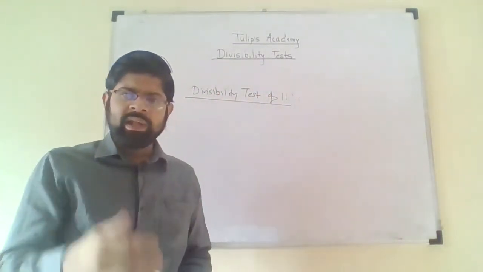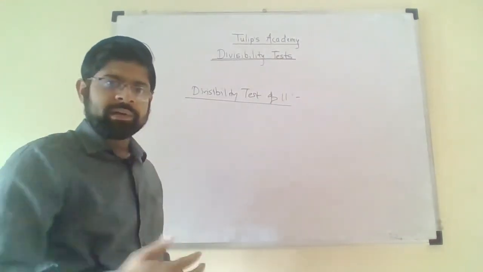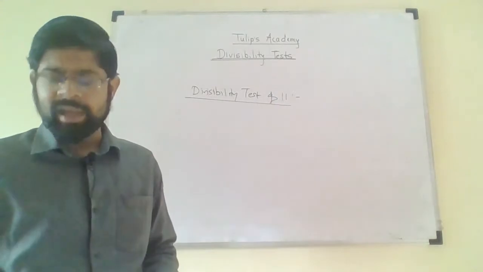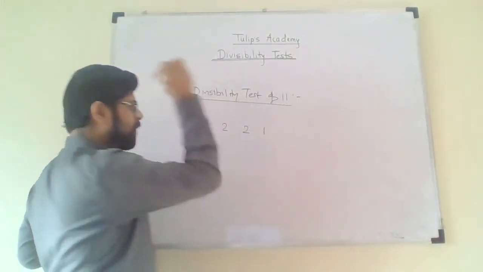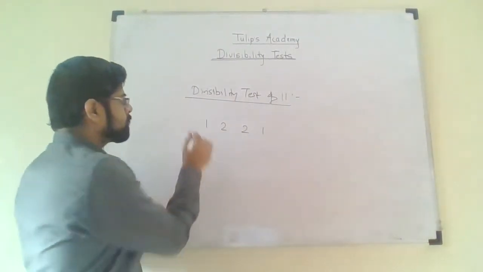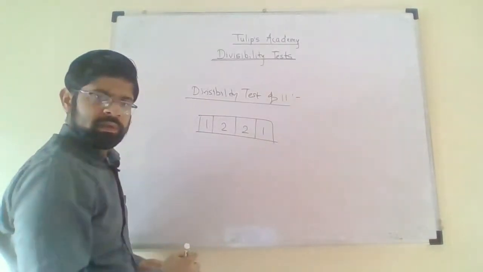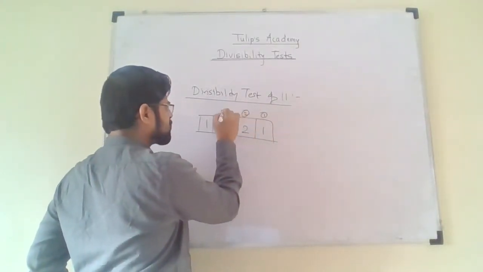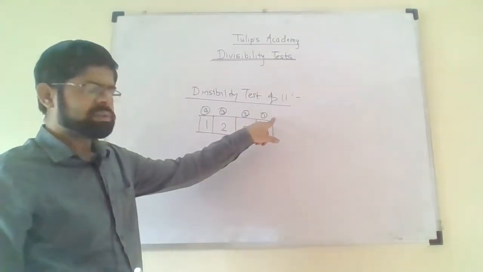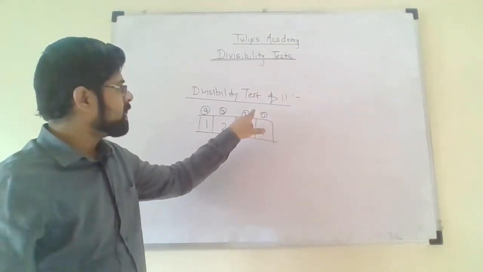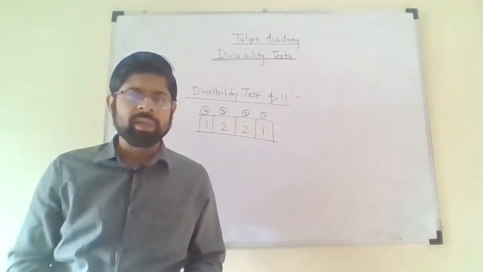Now divisibility test of 11. Rather than explaining this test, we will take an example. Through the example, you will understand the trick, how to check whether the number is divisible by 11 or not. So let us consider the number 1, 2, 2, 1. These are the positions of the number. This is first position, second position, third position, fourth position. Or according to the places, it is ones place, tens place, hundreds place and thousands place. Now I will consider the alternate positions of the numbers.